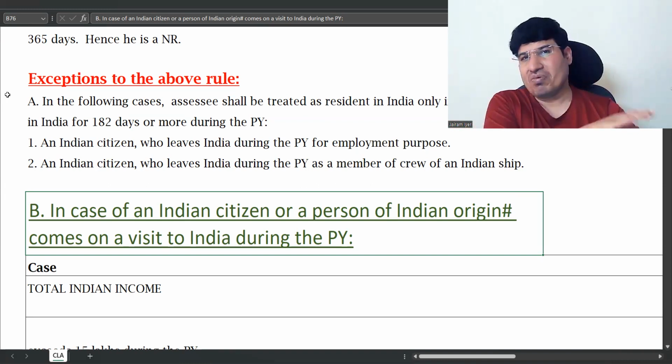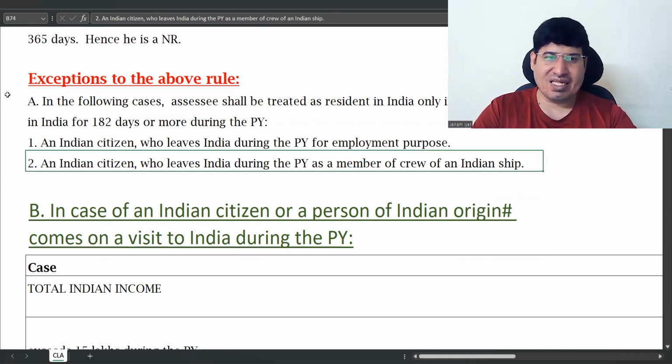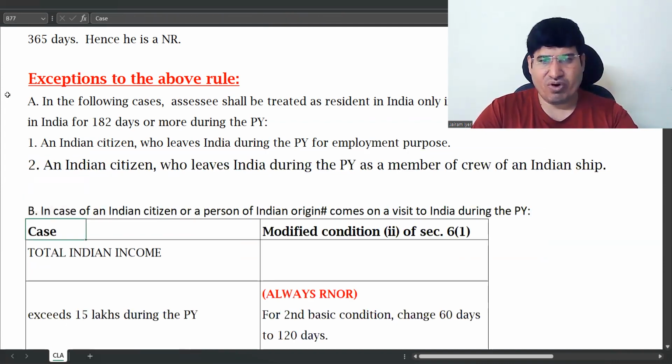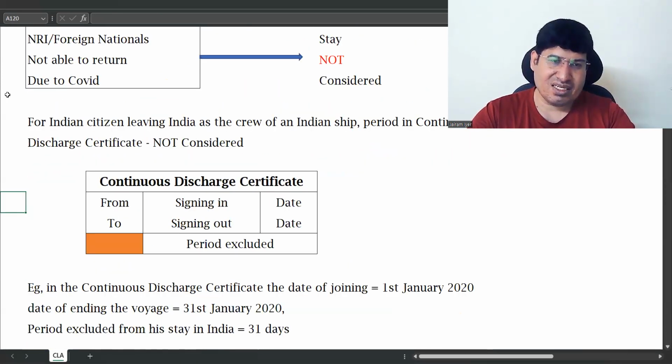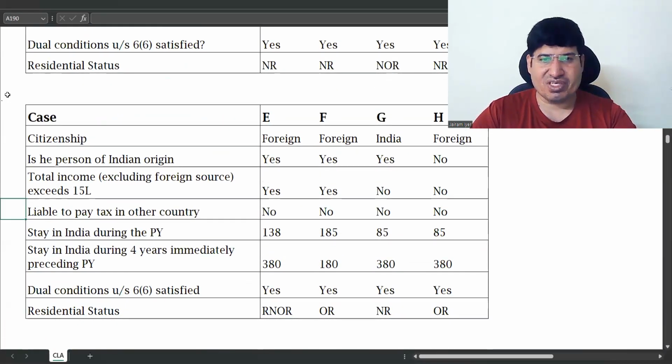This is an old problem, and it is just being carried forward the same way as it was, which is why you find that assumption here without a complete explanation. This point B is only for an Indian citizen or person of Indian origin. That man is neither an Indian citizen nor a person of Indian origin, correct?